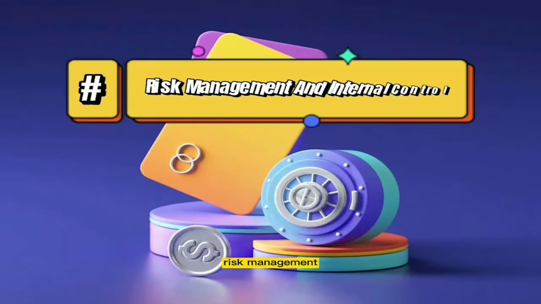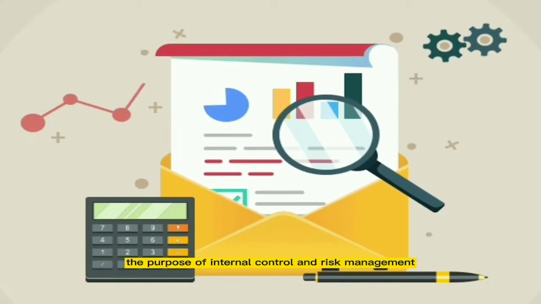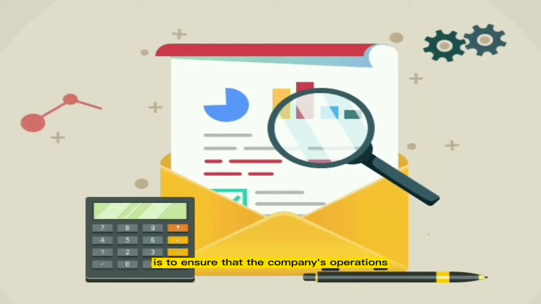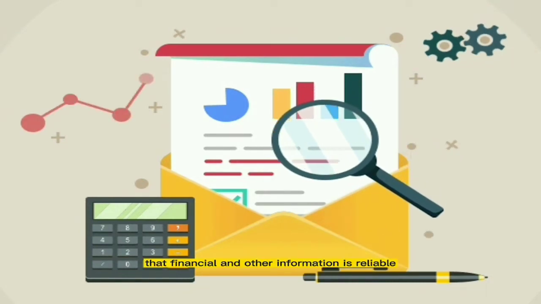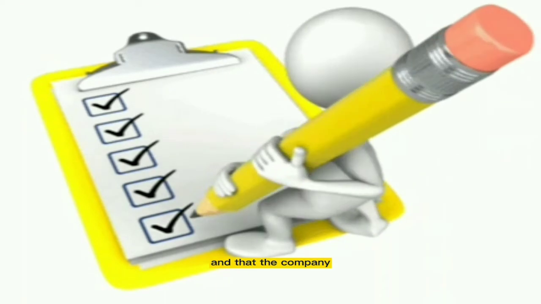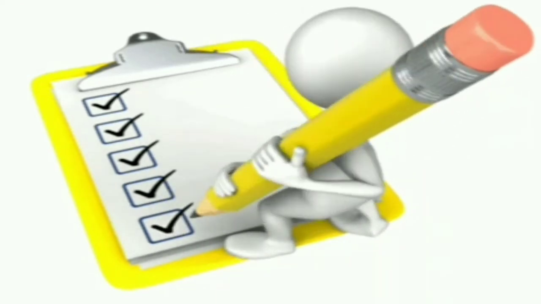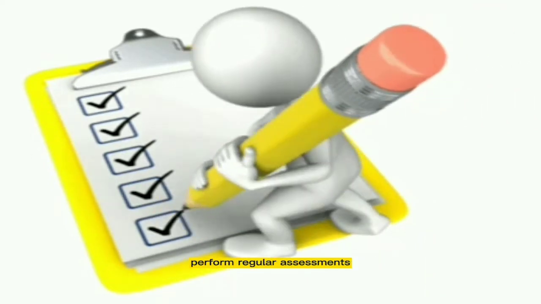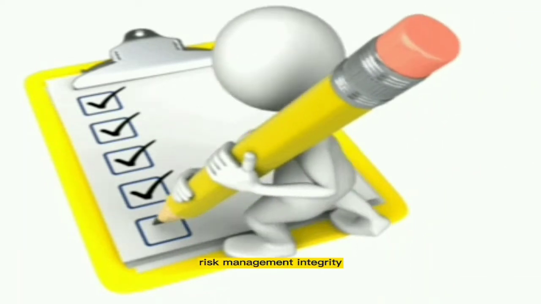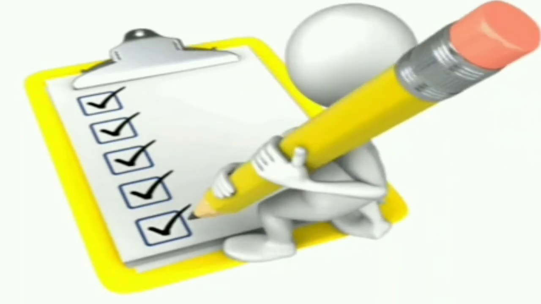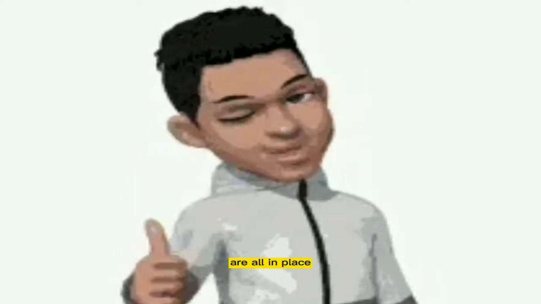The risk management and internal control. The purpose of internal control and risk management is to ensure that the company's operations are effective, that financial and other information is reliable, and that the company complies with the relevant regulations and operating principles. Risk management and internal control perform regular assessments to ensure appropriate reporting, risk management, integrity, ethical business conduct, and compliance with laws and regulations are all in place.